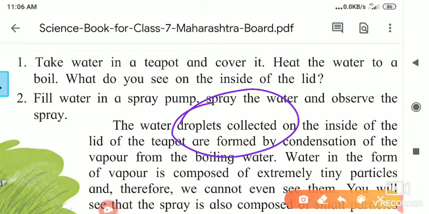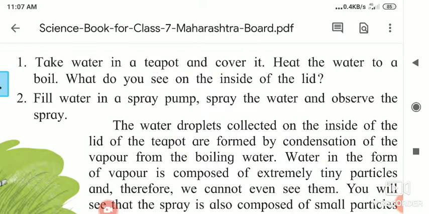It's not necessary only for this activity. When we cover any hot food material with a cover, we see small drops inside the lid. What are these? These are water droplets.